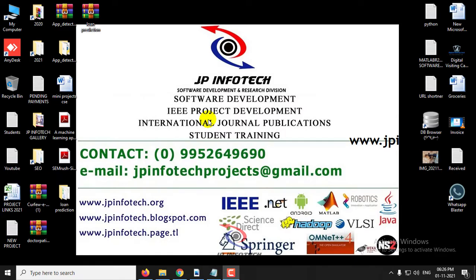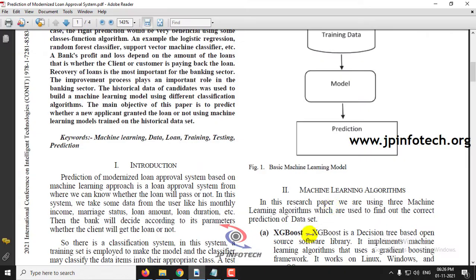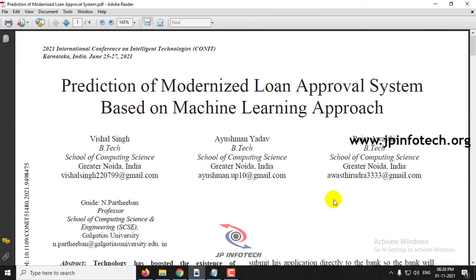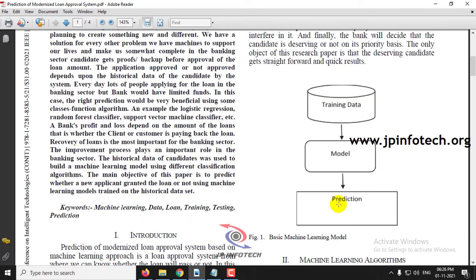Hi, in this video we are going to see a Python project entitled Prediction of Modernized Loan Approval System based on Machine Learning Approach, which is an IEEE 2021 conference paper. In this paper, the main objective is to predict whether a new applicant can be granted a loan or not using a machine learning model trained on the historical dataset of the banking process. Here you can see the training data is given as input, the model is processed, and the prediction result is shown.